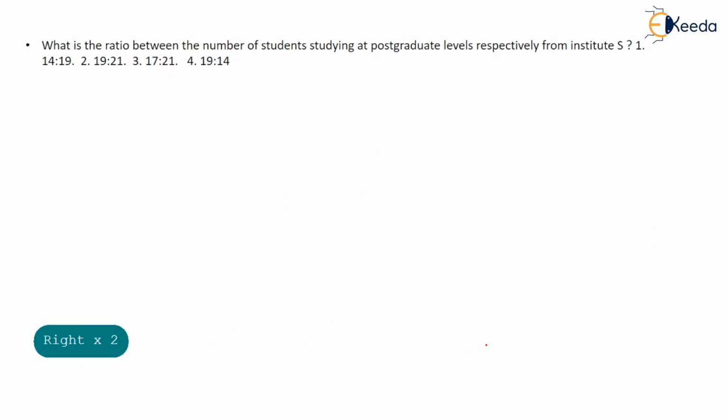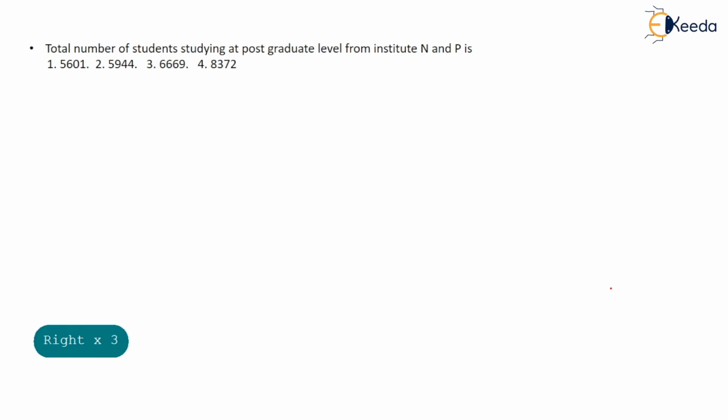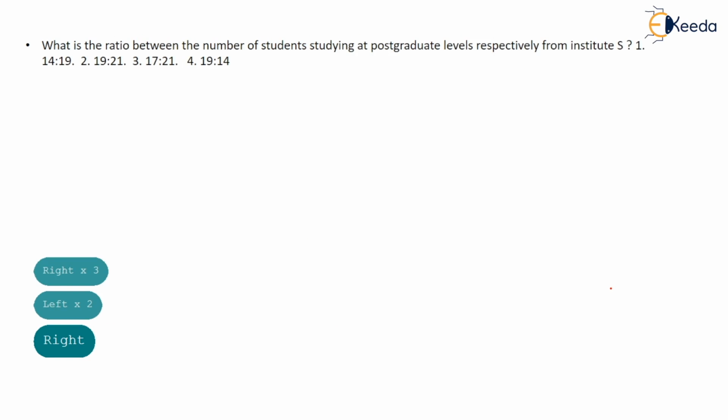They ask you the ratio between them, right? You have to find the ratio between graduates and postgraduates. So 3822 divided by 5187, you simply need to do this. After you do this, your answer comes out to be 0.736. So in the options you have to check which fraction comes out to be 0.73.